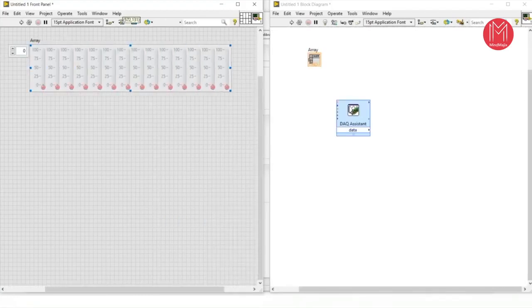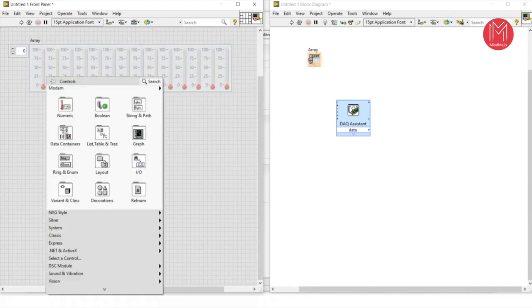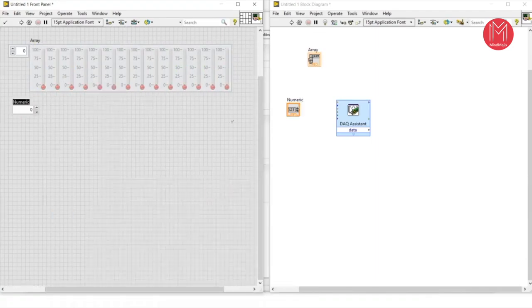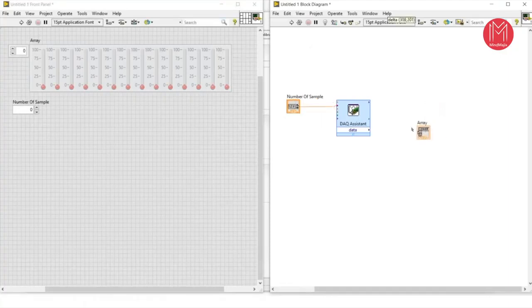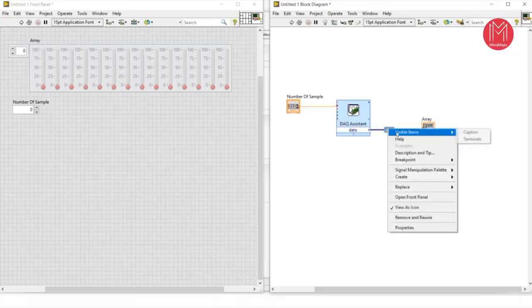Here I am taking one more numeric control, and that numeric control will control the number of samples. So here you can change the name. This one is the number of samples. We can connect this number of samples. Now we can connect this data with this array. When you connect this, a dynamic converter will appear automatically.